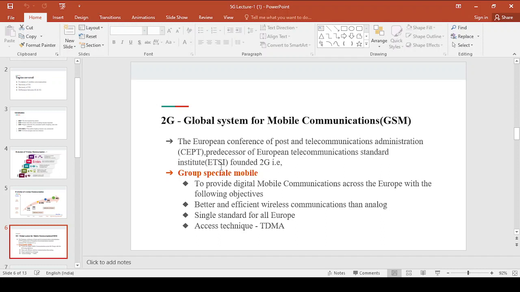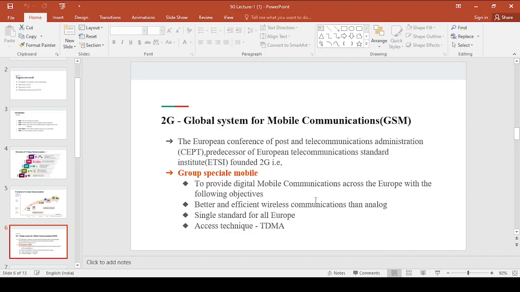Now initially it was developed with an objective, right? Initially it was founded in Europe. It was developed with the objective to provide digital mobile communication across Europe. 2G was founded to provide digital mobile communication across Europe only.